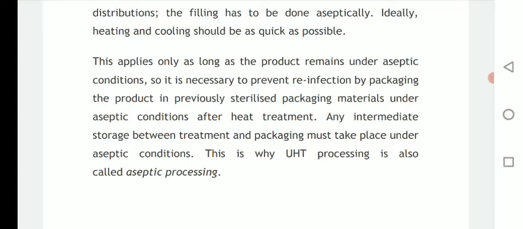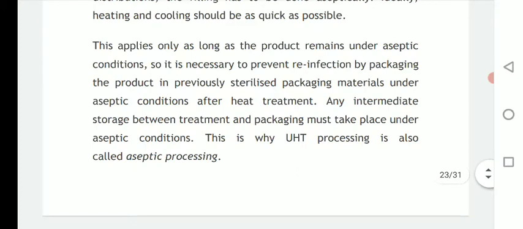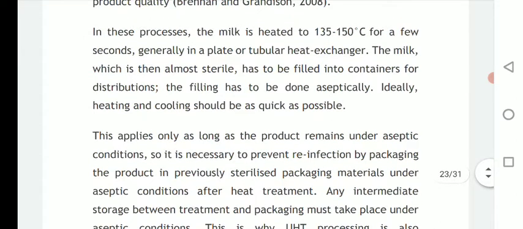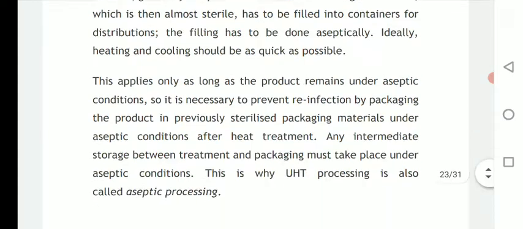So any intermediate storage between treatment and packaging must again take place under aseptic conditions. So this is why UHT processing is also called aseptic processing. So overall this process is carried out at high temperatures for a shorter time, and all operations of this process are carried out in aseptic conditions.